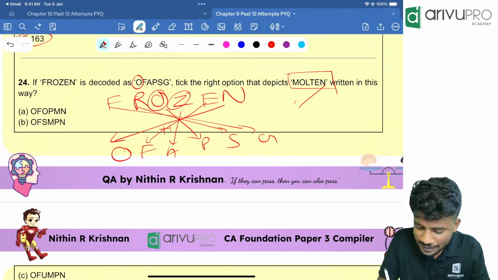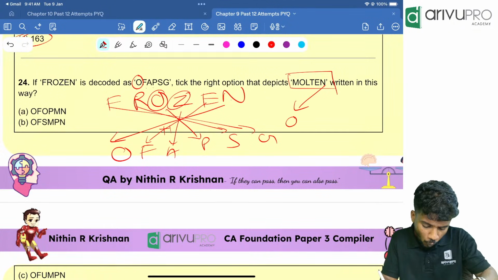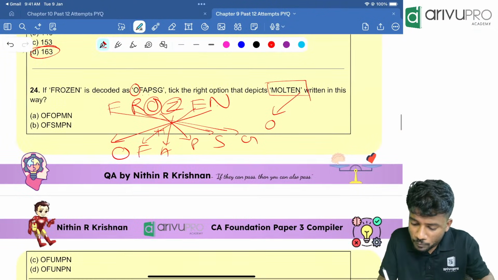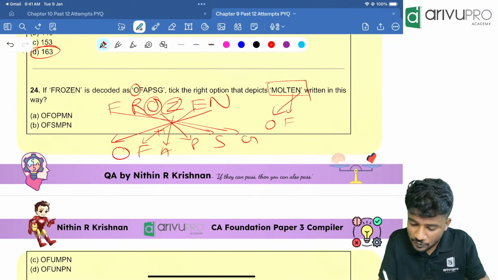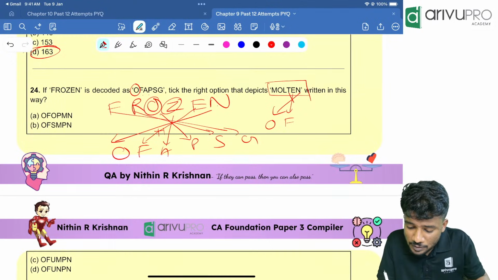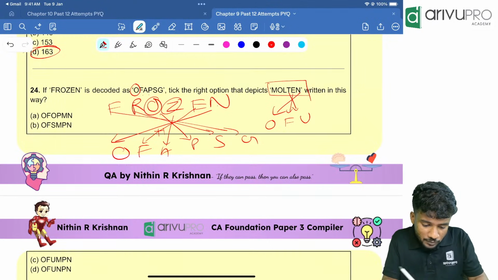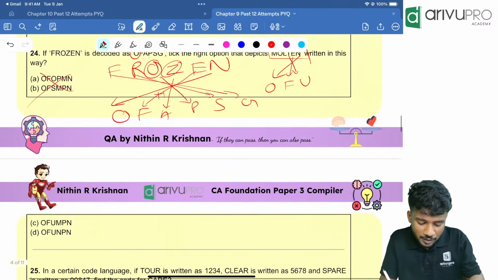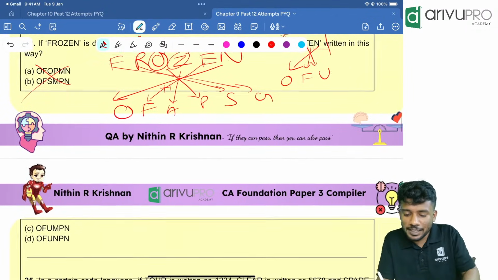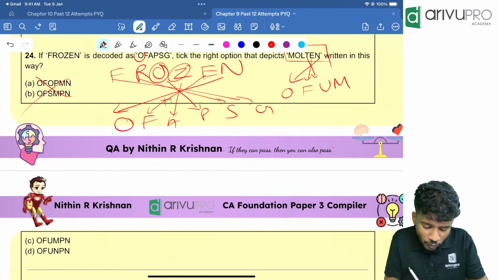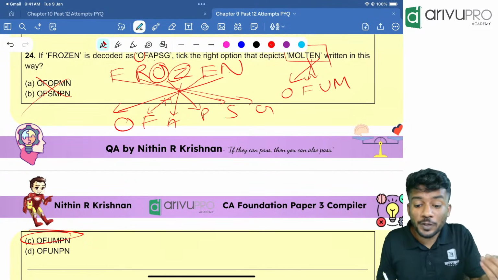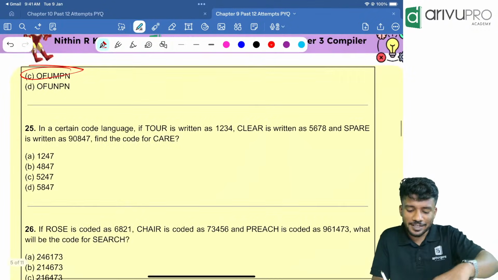So here N plus 1 is how much? O. Yes, correct. Then E plus 1 is how much? F. OF. Yes, everyone is starting with that. Then T plus 1 is how much? U. OFU. That means options A and B are wrong. Either it can be option C or option D. Now L plus 1 is M. So option C is your answer. Don't do everything. Just follow whatever is required.